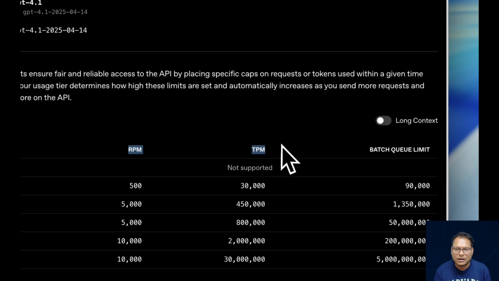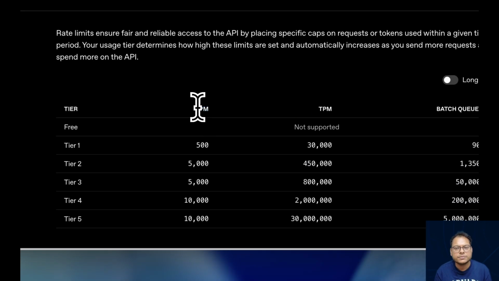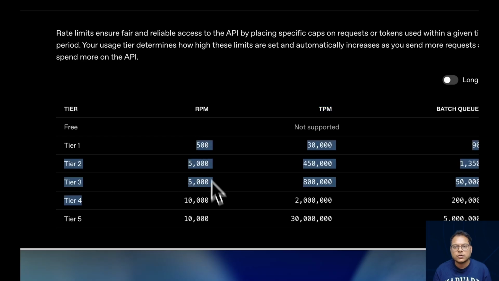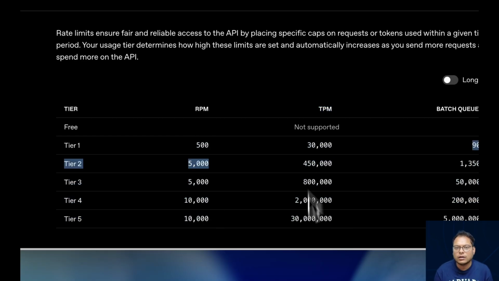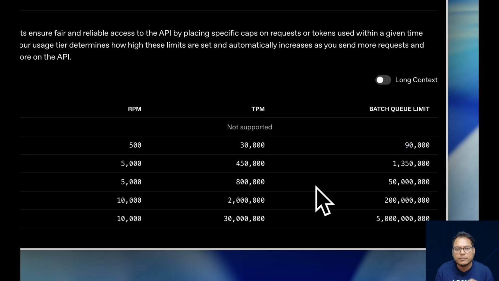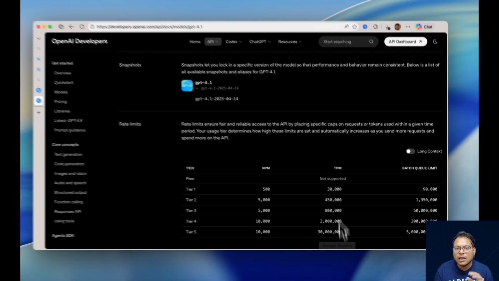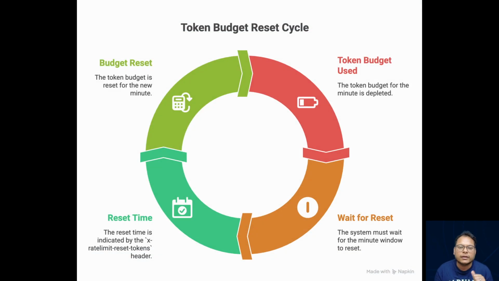First is RPM, another one is TPM, that is requests per minute and tokens per minute. One large request, for example sending a 20,000 token document to GPT 4.1, can use your entire TPM budget in 2 calls, even if you send them slowly. So waiting and retry doesn't help here. The token budget for that limit is already being used.